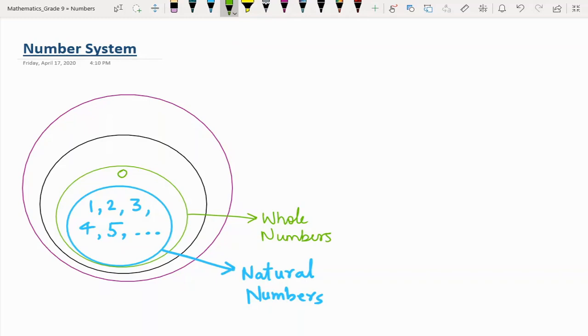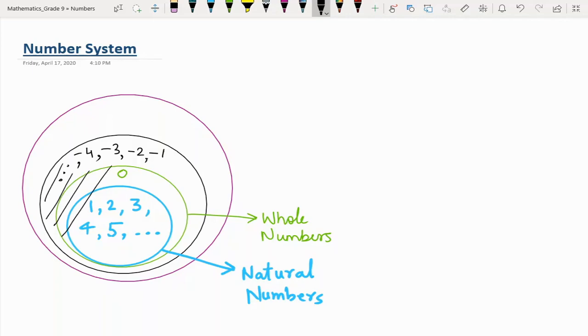Now we move on to the third set of numbers, and with this 0, 1, 2, 3 and so on, I will add their negatives too. So if I add negative of these numbers like -1, -2, -3, -4 and so on up to -infinity.